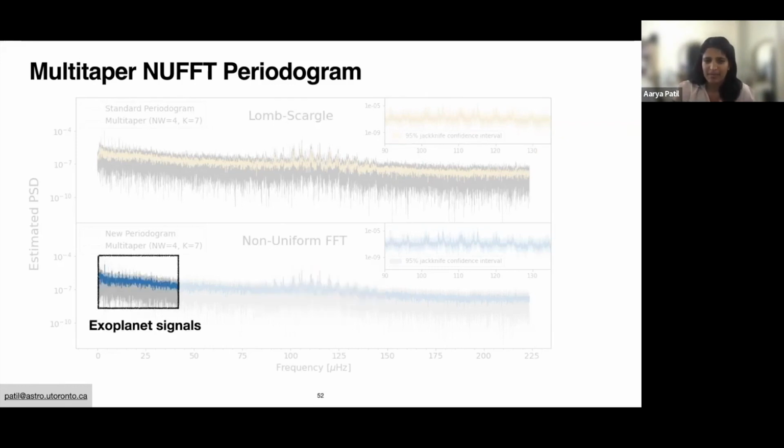And one other part of the project that we were interested in looking at is whether this can help in exoplanet detection. Because we know in the power spectral estimate, there are signatures of exoplanets present.